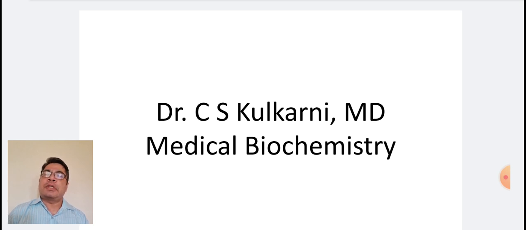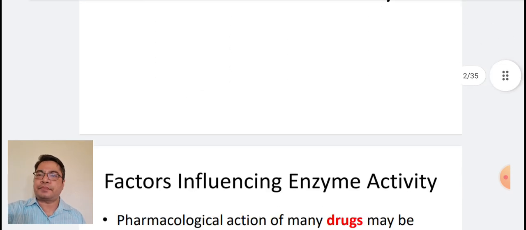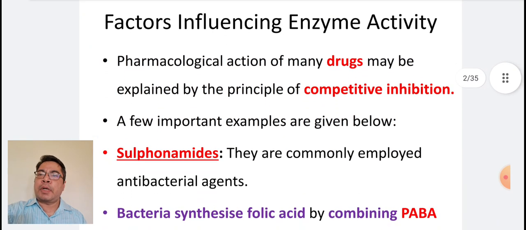In the last session, we dealt with factors influencing enzyme activity. In today's session, we will continue further. Pharmacological action of many drugs may be explained by competitive inhibition. A few examples are given below.